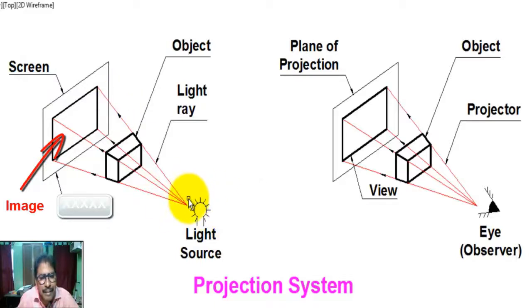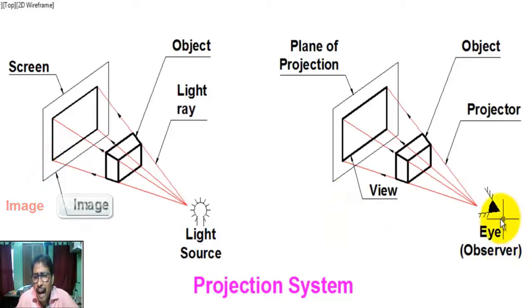Now this bulb or light source is replaced by the eye of the observer. This is called the projector. This is the plane of projection. This is the view. This is the object.